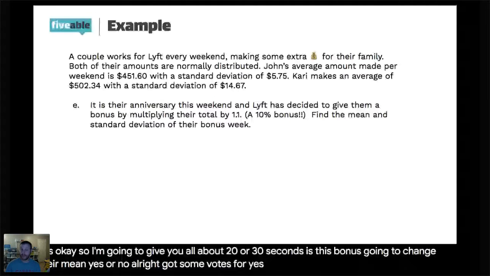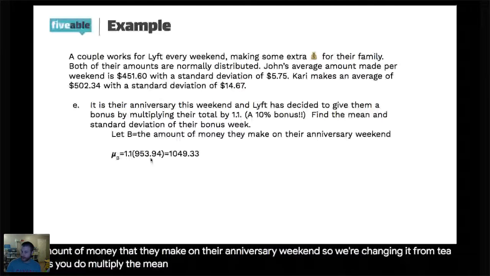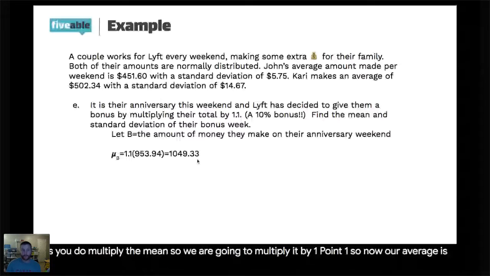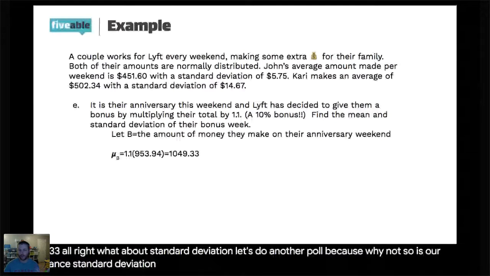All right, so we're going to let B be the amount of money that they make on their anniversary weekend. So we're changing it from T. Yes, you do multiply the mean. So we are going to multiply it by 1.1. So now our average is 1049.33. All right, what about standard deviation? Let's do another poll, because why not? Is our standard deviation going to change by that scalar multiplication of 1.1?